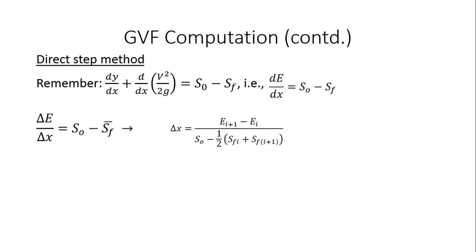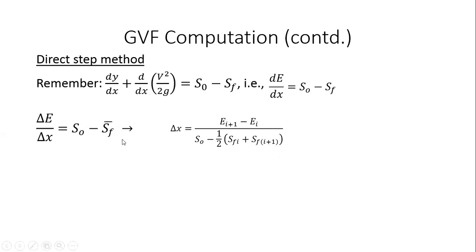So it can be estimated everywhere. S naught is typically known. EI plus 1 and EI we can very easily estimate, because once I know the flow depth and the flow rate, I can find out V square by 2G, and I'll also know Y. So this is how I will estimate the delta X for any two points in that gradually varied flow profile.